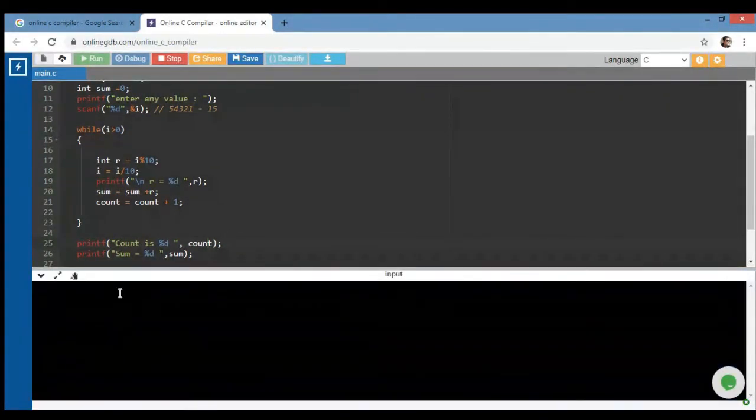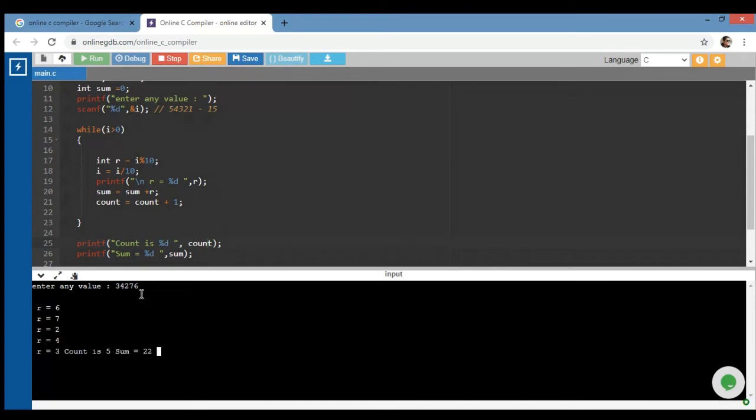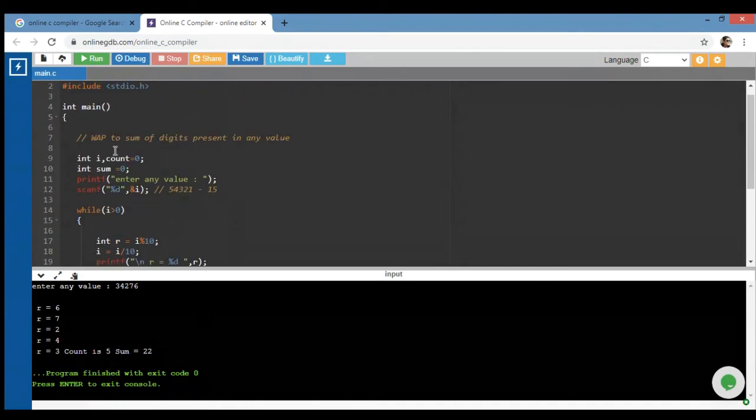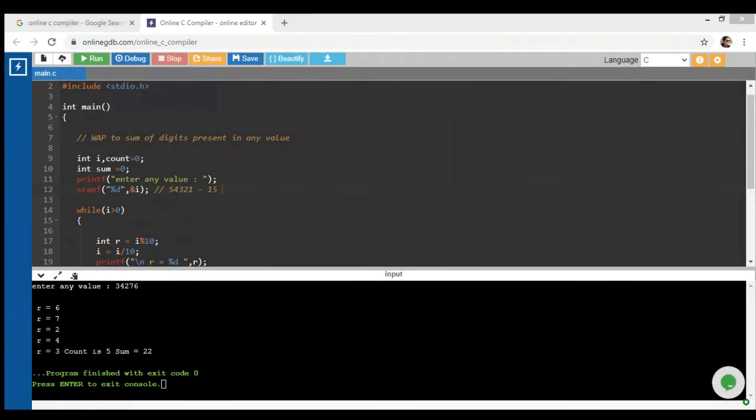Again I input a different value like this. First I separate the last digit, 6 7 2 3 4, and the sum becomes 22 and the count is 5. The question is clear, I need to calculate the sum of digits, right?